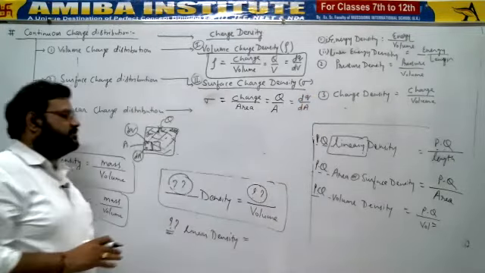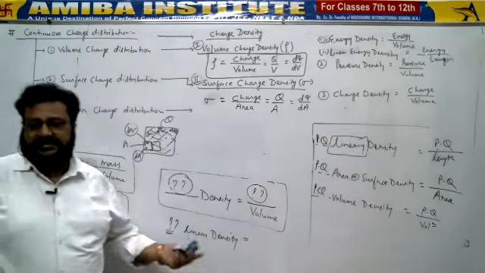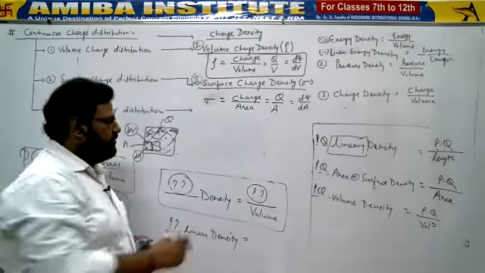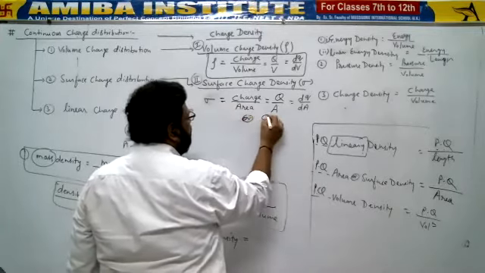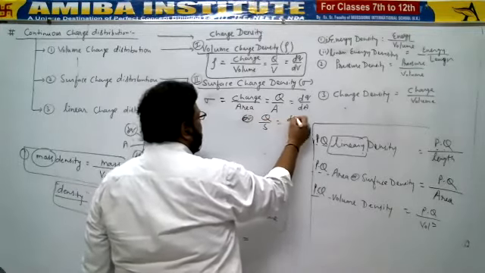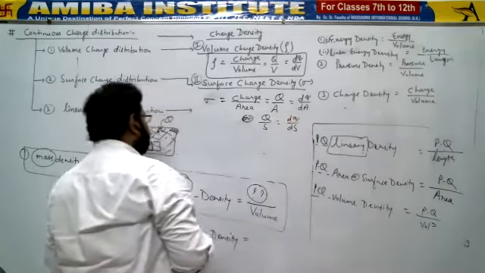Sometimes in some textbooks, besides A, they prefer S, for surface. So it might be written in that way as well, Q by S or dq by dS. So don't get confused, right?